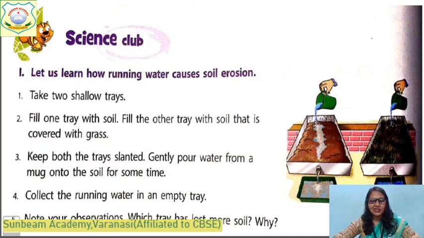Am I right? You can see from this picture, by doing this experiment or by observation, that running water causes soil erosion. This happens on earth where there is no plant. The soil is eroded fast by the running water due to the rain. Due to heavy rain, the uppermost topsoil is washed away. This is called soil erosion. Come to the next.